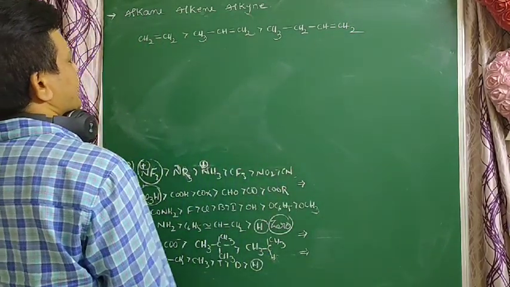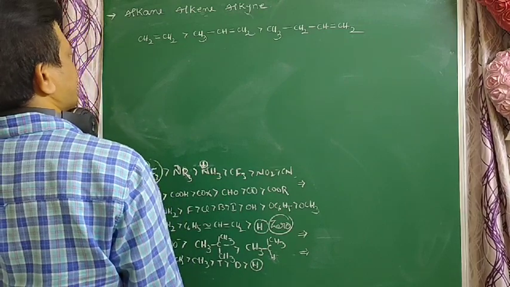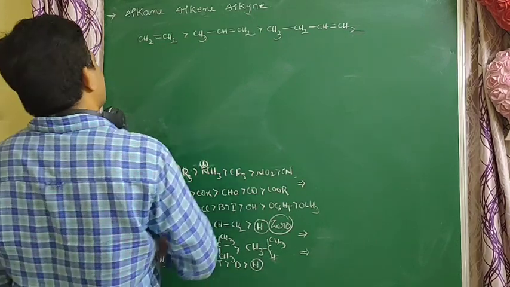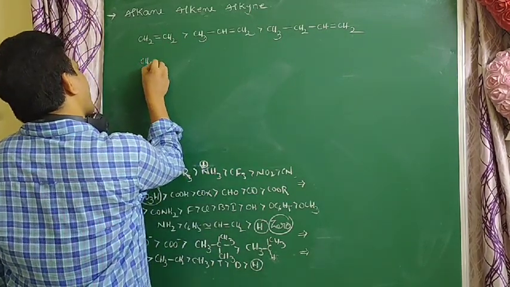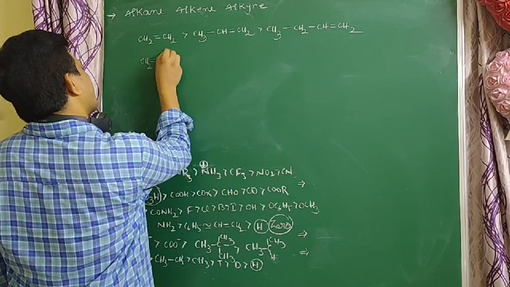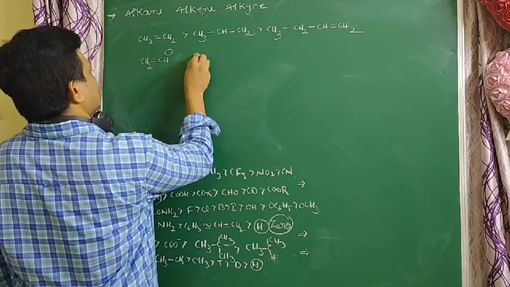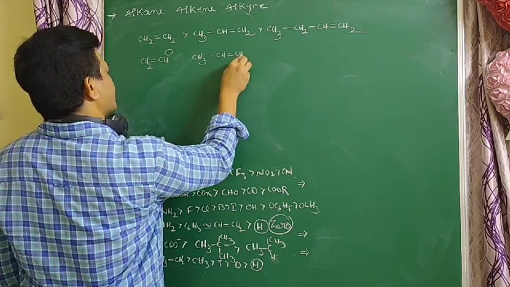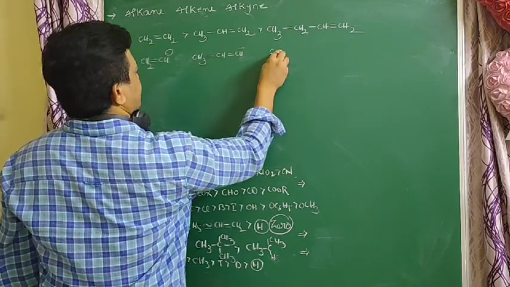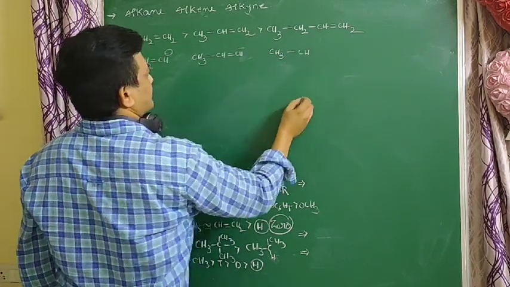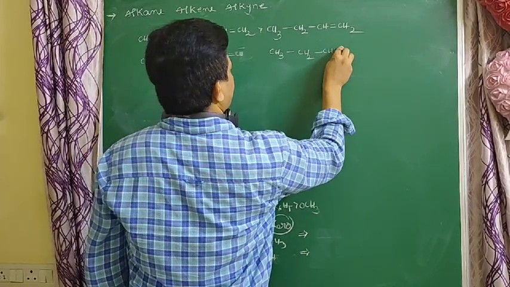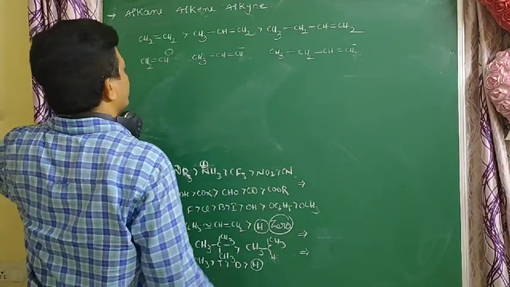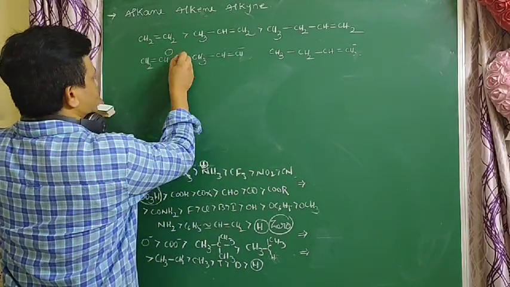So as the number of carbons increases, acidic nature decreases. Here CH2 CH minus, next CH3 CH CH2 CH minus, next CH3 CH2 CH double bond CH minus. So this is the most stable. This carbanion is more stable than this.